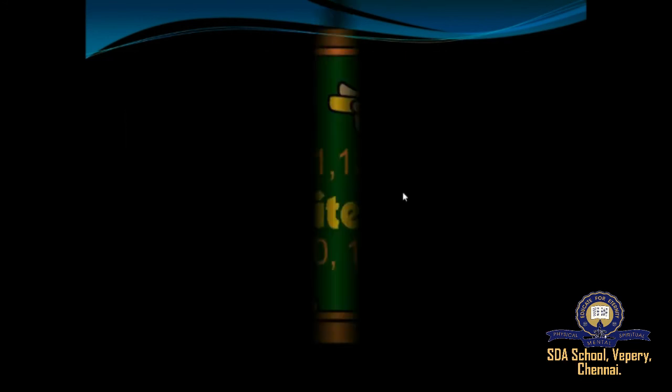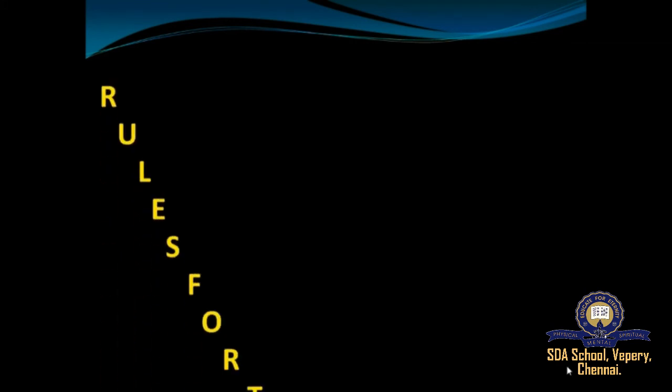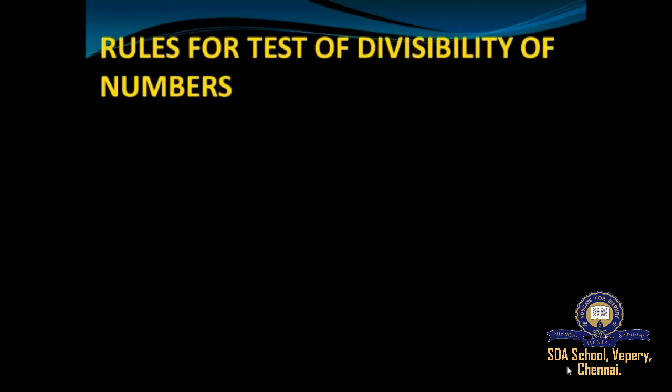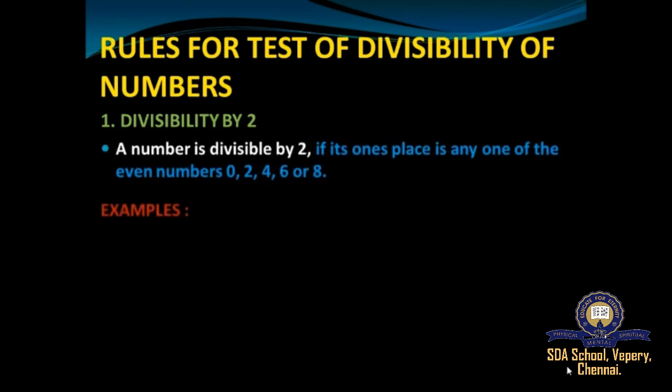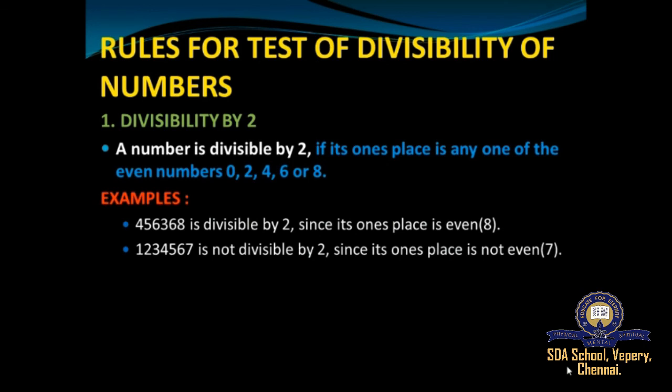Okay, and then we saw a few prime and composite numbers, and we saw one special case, that is the number 1 is neither prime nor composite. Understood, students? And next we moved on to the rules for the test of divisibility of numbers, right? First we moved on to divisibility by 2. A number is said to be divisible by 2 if its ones place is any one of the even numbers, that is 0, 2, 4, 6 or 8.